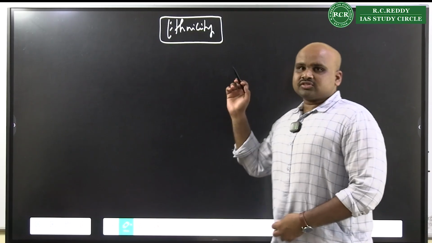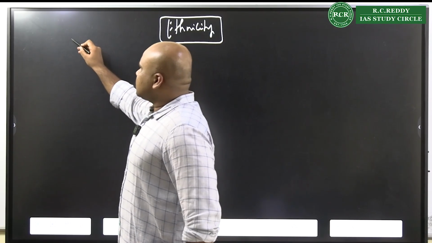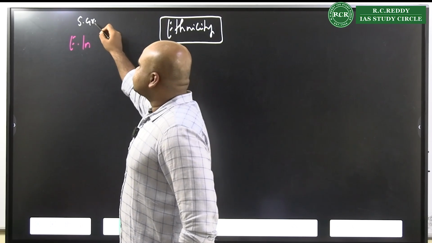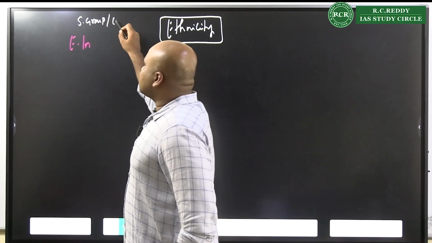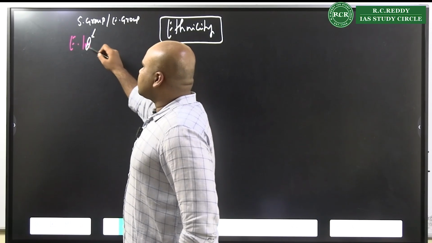When you look at these dimensions of ethnicity, what is the simple understanding is any social group, I would also call that as ethnic group, will have ethnic identity.